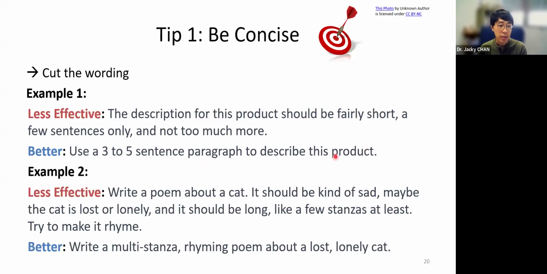Second example, write a poem about a cat, and it should be kind of sad. Maybe the cat is lost and lonely, blah, blah, blah, pretty long, right? So the better way to do it is to just write a multiple stanza poem about a lost, lonely cat. This time it is the same constraint, but we use tighter phrasing. So most of the time, if you find that some of the words, if you cut them, don't affect the meaning, that means you can cut them and use as few words as possible.